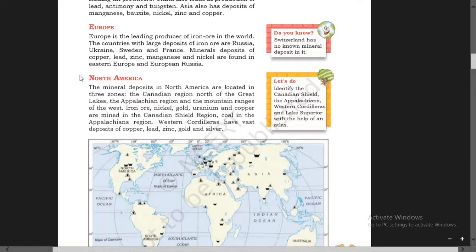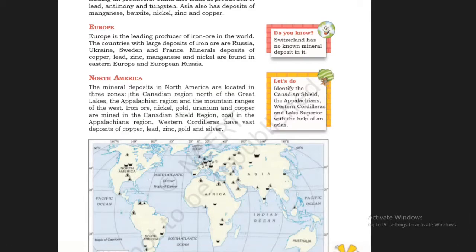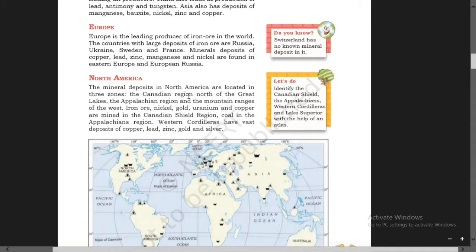Now let us see North America. The mineral deposits in North America are located in three zones. In three zones, these are found. They are the Canadian region, north of the Great Lakes, the Appalachian region, and the mountain ranges of the West.